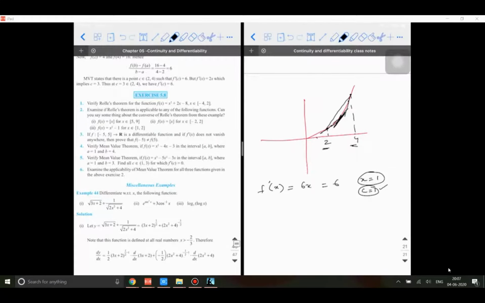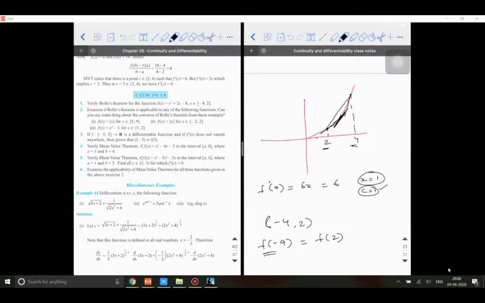Sir, if in the question they have given an open interval, then open interval will not be given. You cannot verify it. See, for example, if they give you open interval -4 comma 2 and they are asking you to verify Rolle's theorem, you need to prove Rolle's theorem. What are the conditions? The function value at the extreme points are supposed to be equal. f of -4 should be equal to f of 2. But when it is an open interval, there is no question of you defining f of -4 at all. How will you define the function value for the value which is not existing?